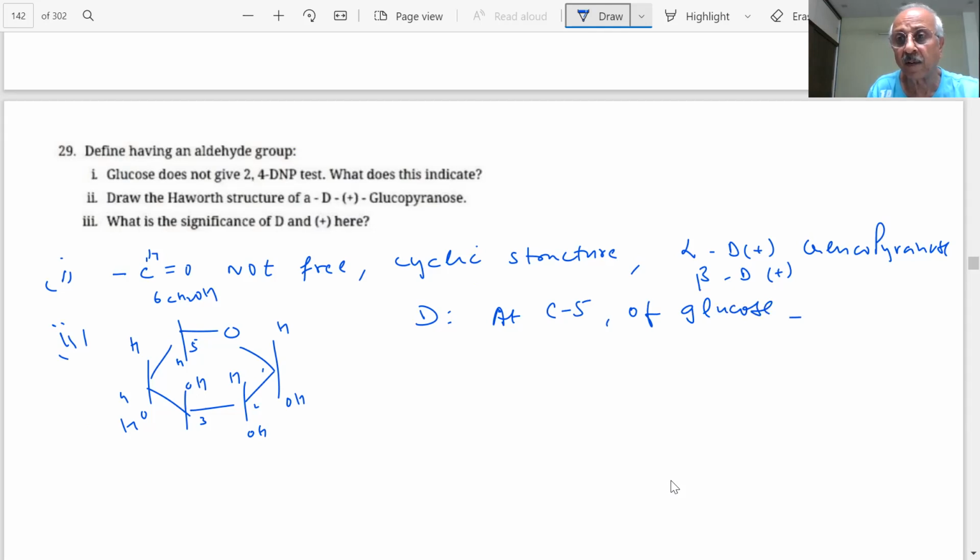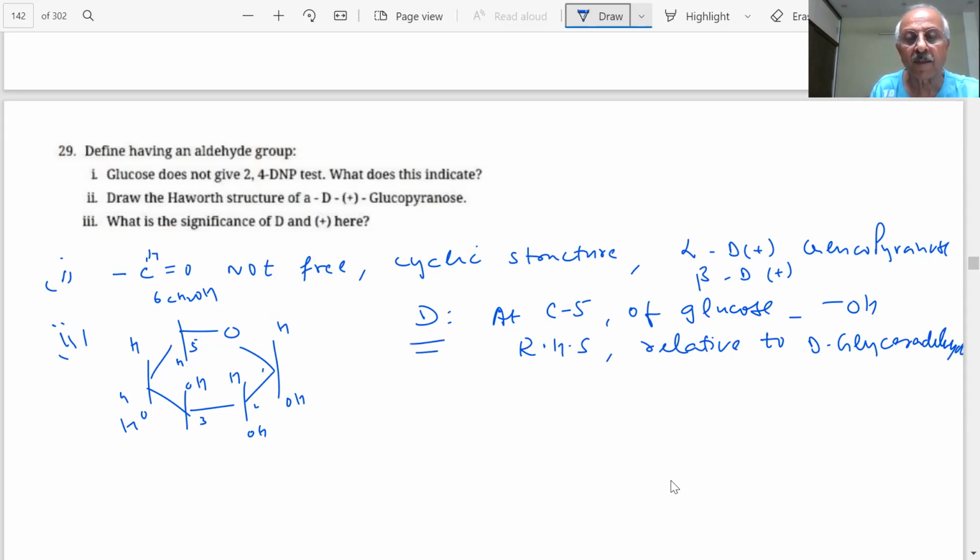Okay? When OH is at the right, that is called D. This is relative to D-glyceraldehyde configuration. That shows the configuration at carbon number 5 for glucose, the C5 carbon.